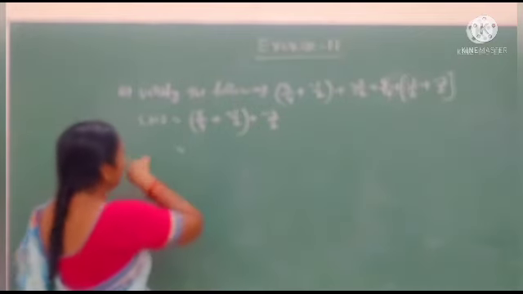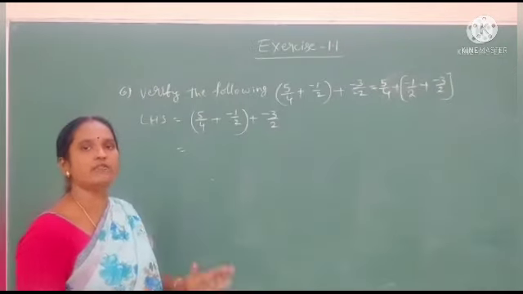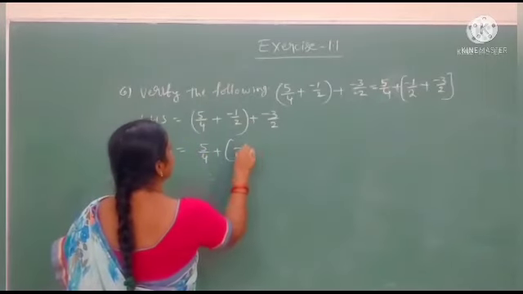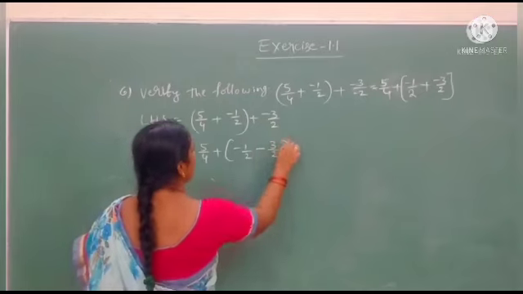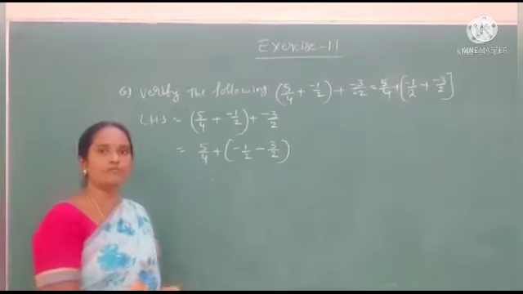First, we separate the fractions with the same denominators into one bracket: 5 by 4 plus, in the bracket, minus 1 by 2 plus minus 3 by 2. These two denominators are the same, that's why we write them in one bracket.